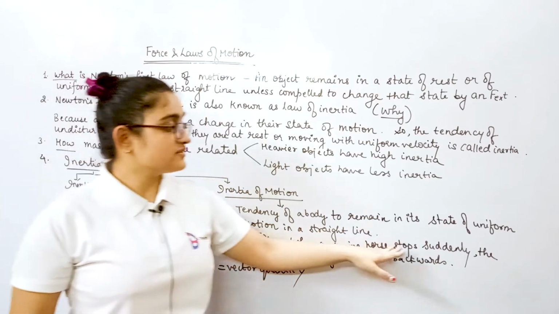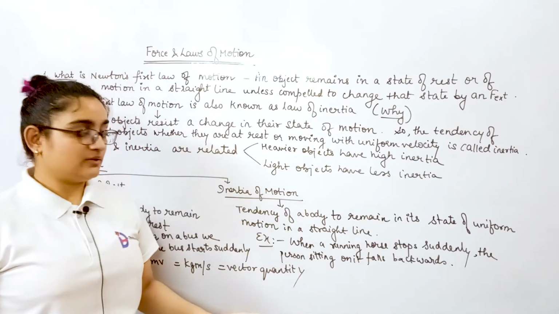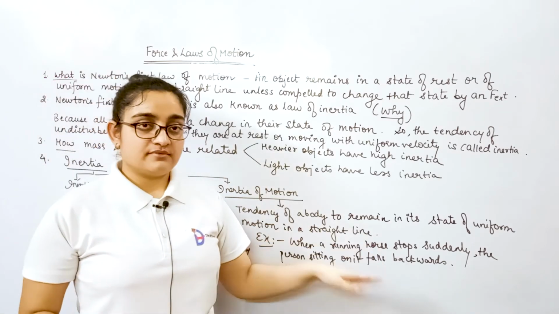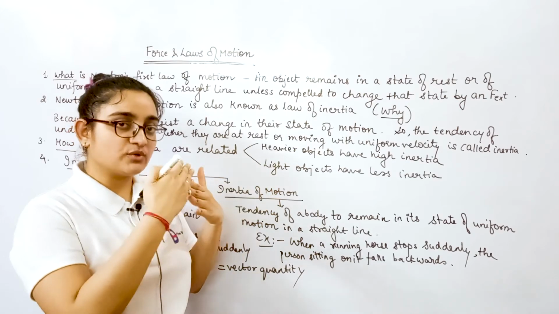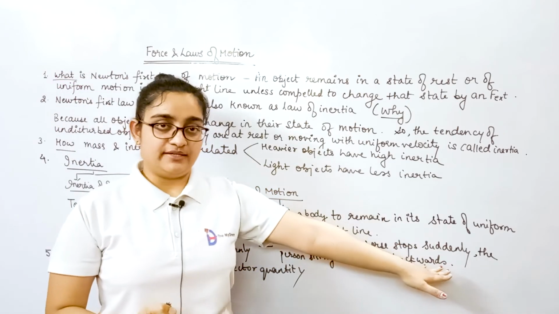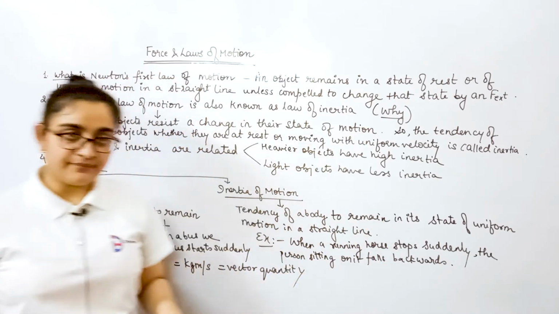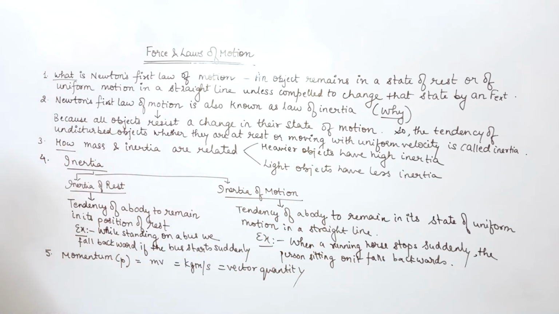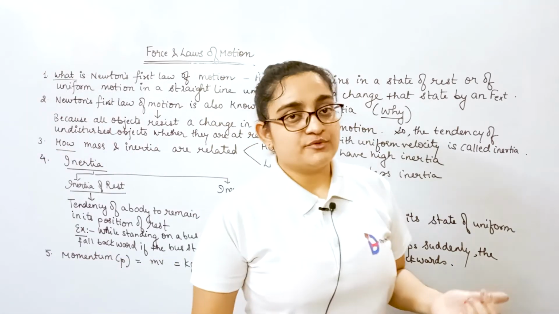Example: when a running horse stops suddenly, the person sitting on it falls backwards. Okay, because a running horse stopped suddenly. Earlier the horse was in motion, now it stopped suddenly, so that's why the person sitting on it will fall backwards. Clear? Due to inertia of motion. Fine, now we have discussed the two types of inertia.